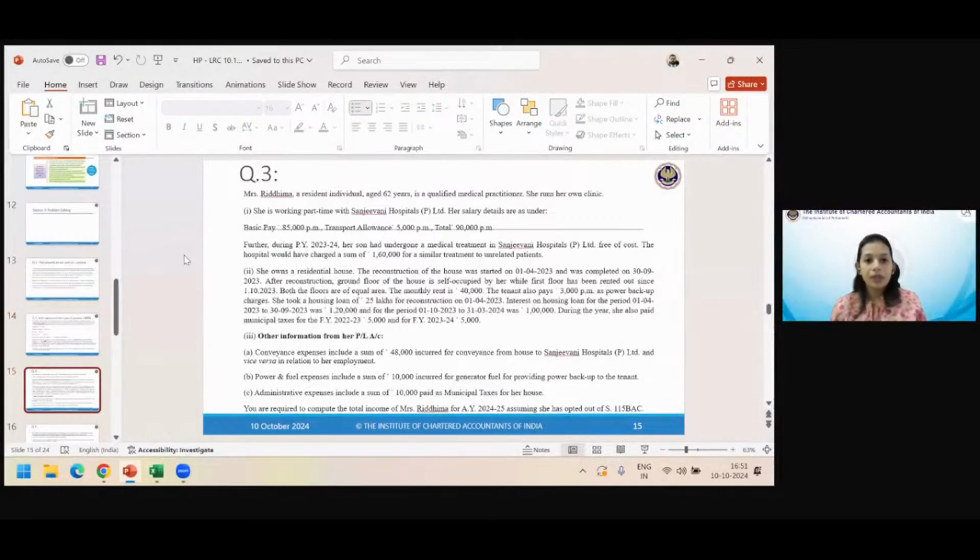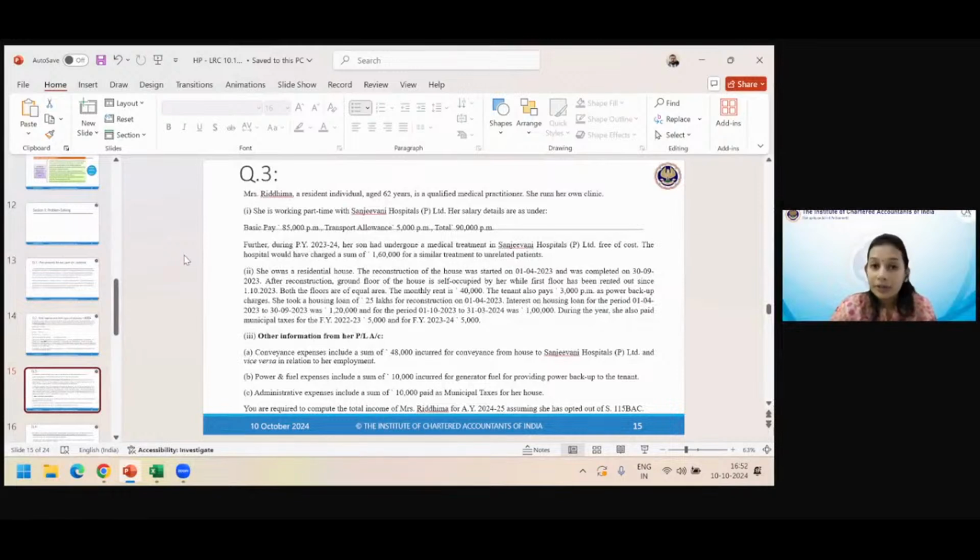Mrs. Ridhima, a resident individual aged 62 years, is a qualified medical practitioner. She runs her own clinic. She is working part-time with Sanjeevani Hospitals and her salary details are as follows. Further, during this previous year, her son had undergone a medical treatment in Sanjeevani Hospitals free of cost. That means medical treatment has been provided by the employer's own hospital. What implication is it to be getting a treatment at your own employer's hospital? Exempt.